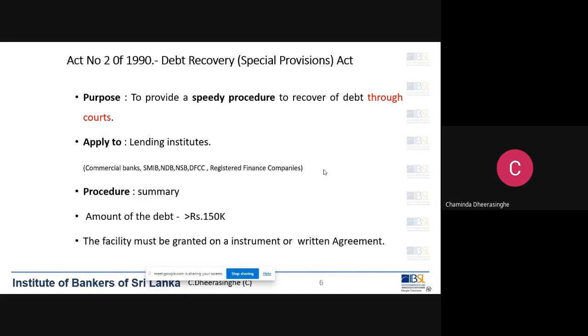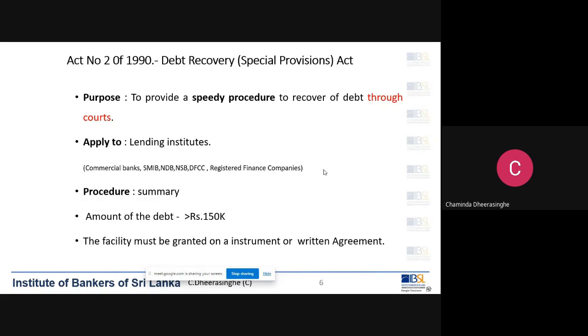The loan or whatever facility that you have granted has to be based on an instrument or a written agreement. Instrument means check, promissory note, any negotiable instrument. Sometimes we lend money, especially the financial institutions, the finance companies.